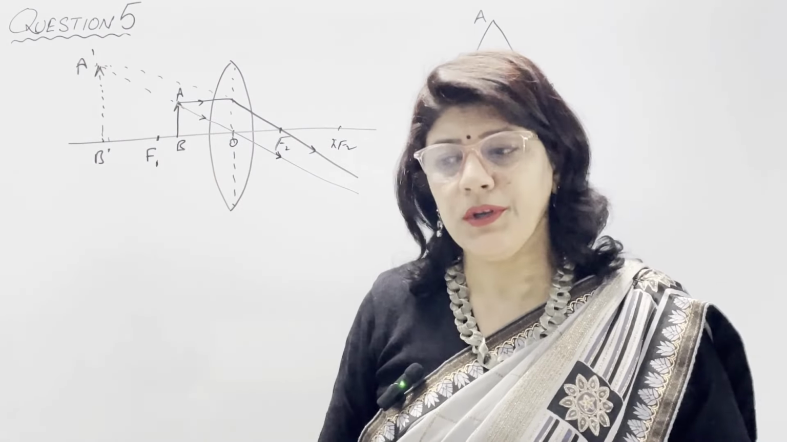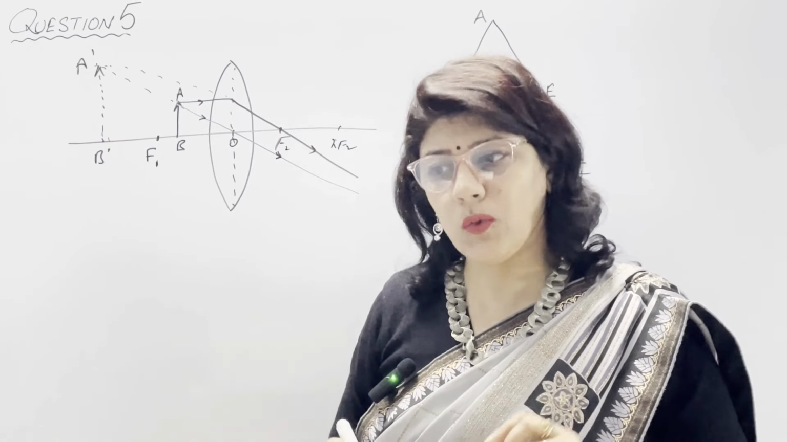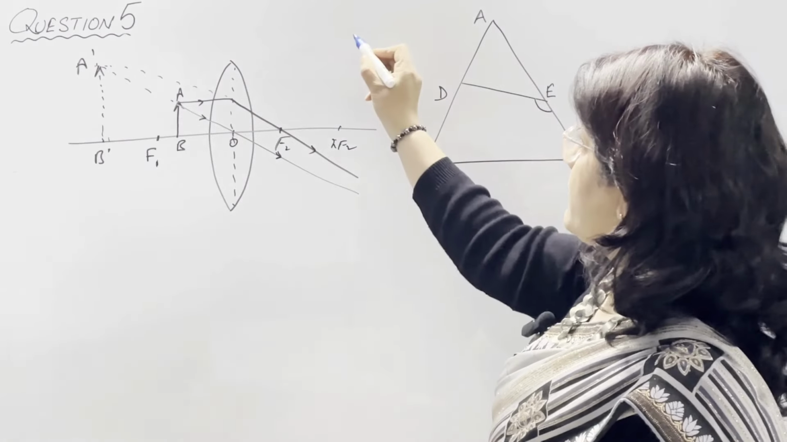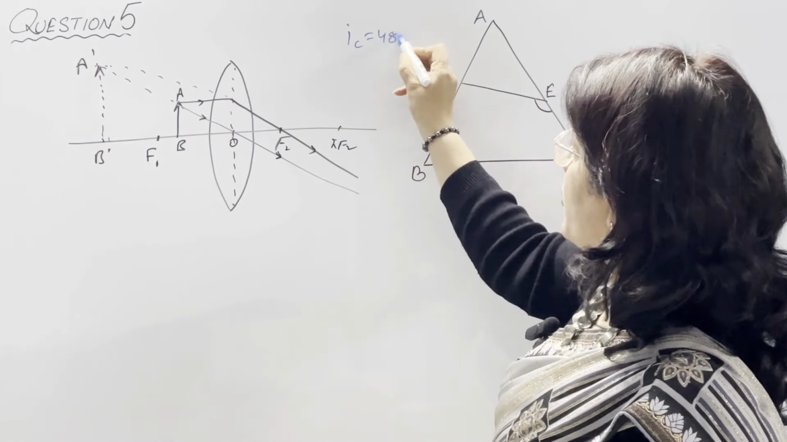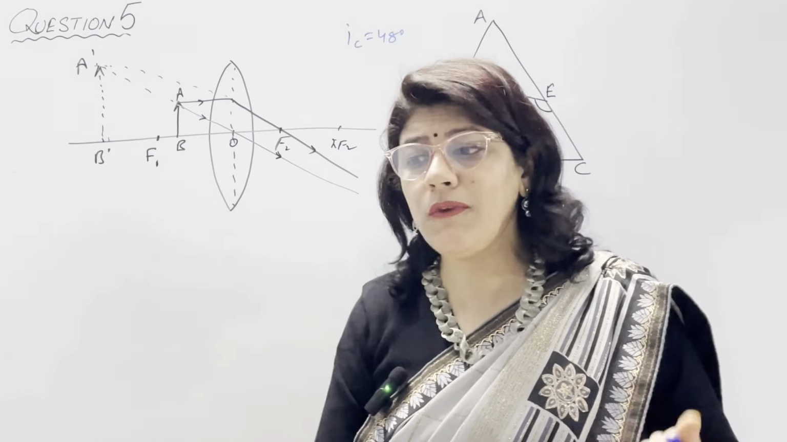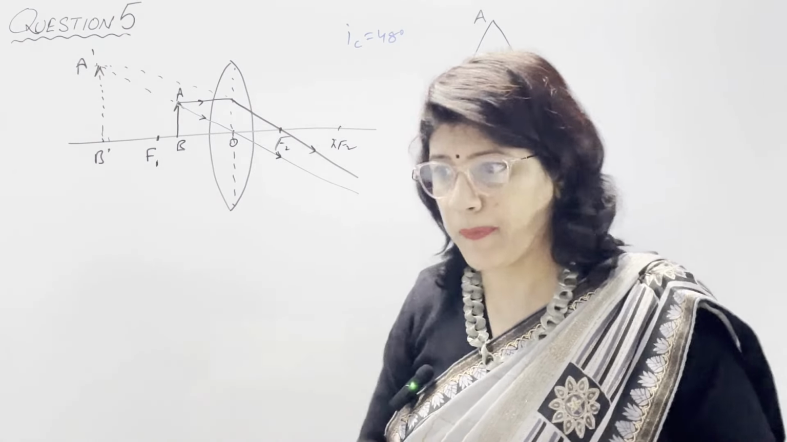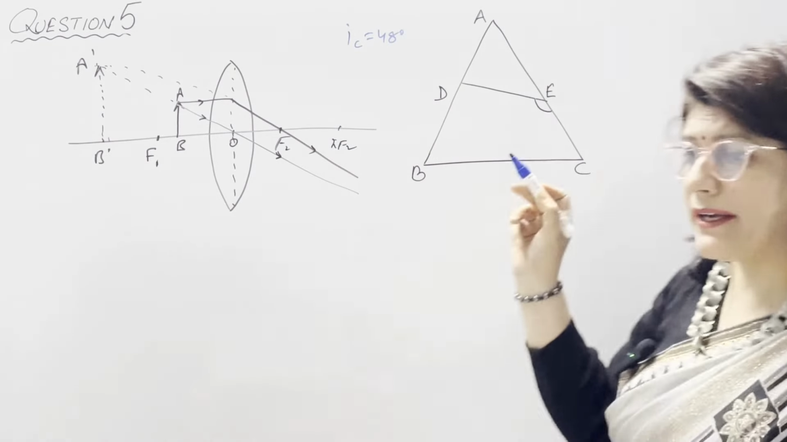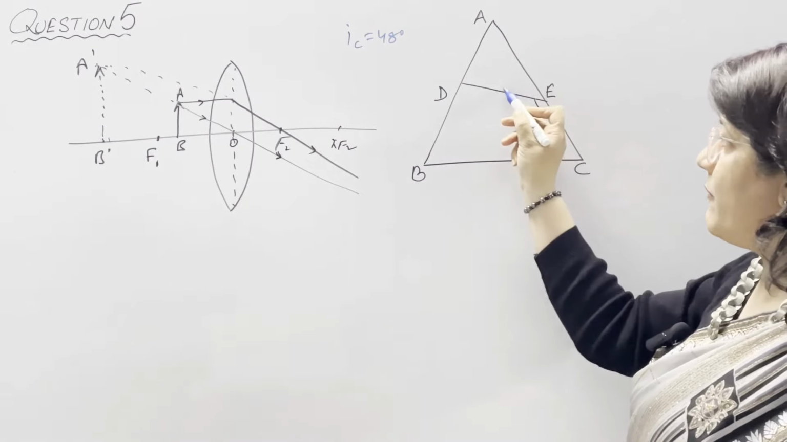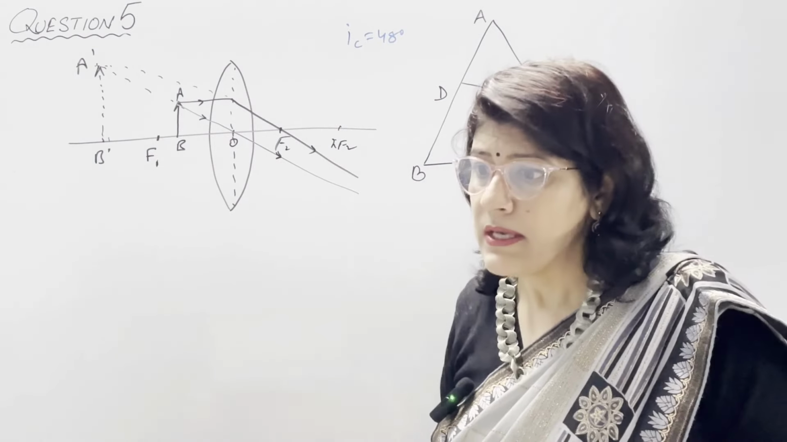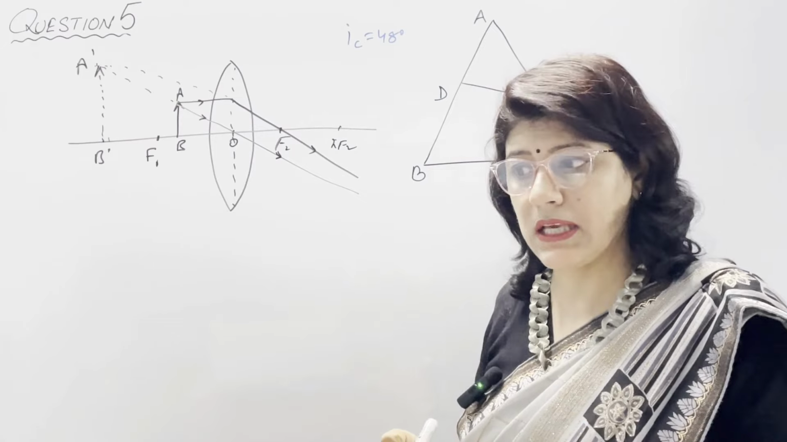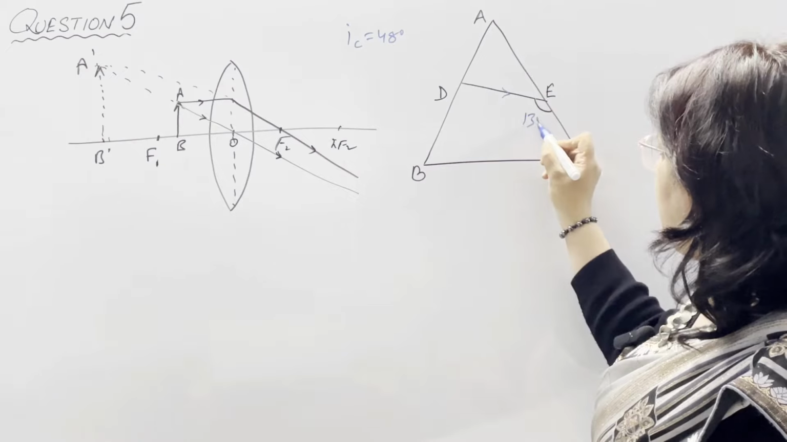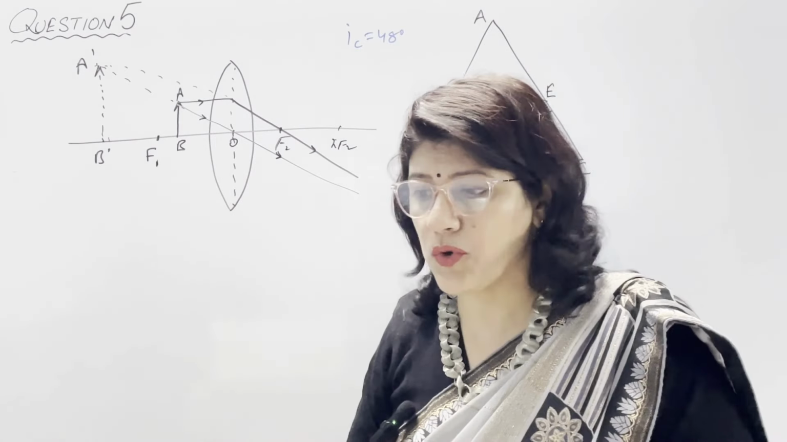Coming to part number 2, the critical angle for the glass which the equilateral prism ABC is made up of is 48 degree. So it is given that critical angle is 48 degree in this case. A ray of light incident on the side AB of the prism is reflected along DE such that the angle it makes with the side AC is 138 degree, as shown in the diagram.